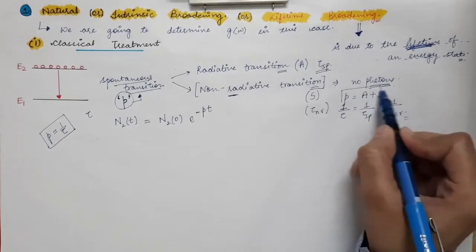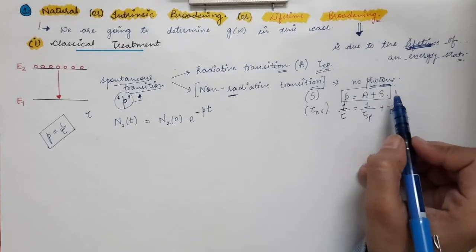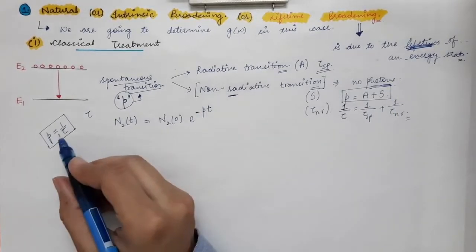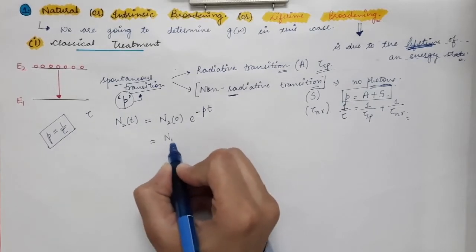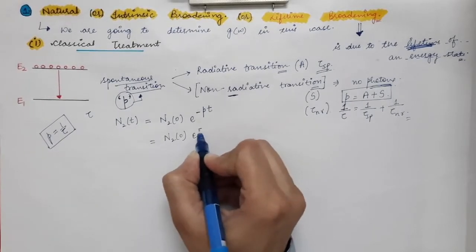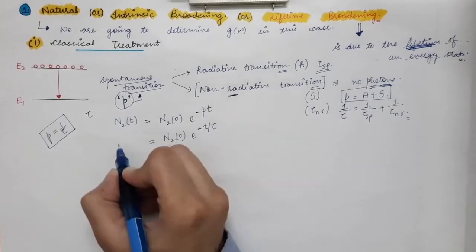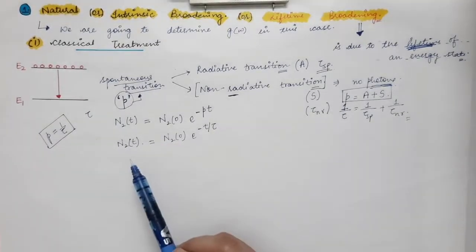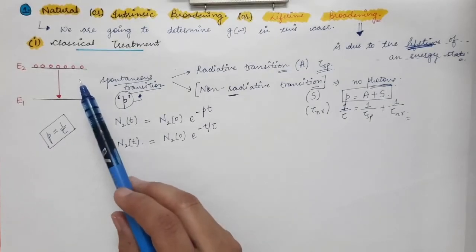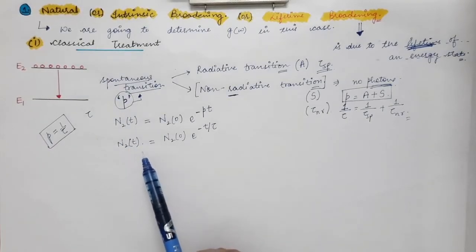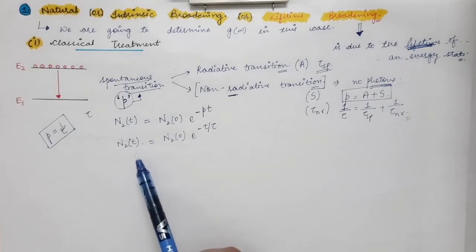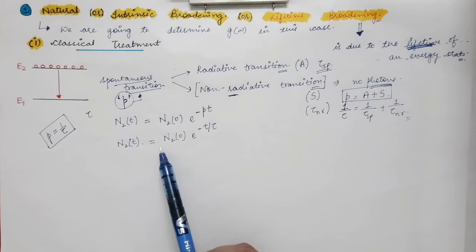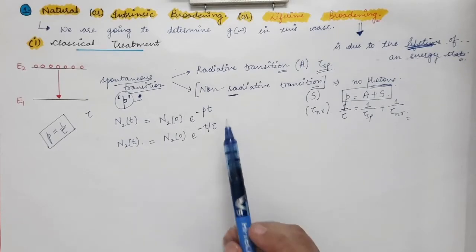So P is equal to capital A plus S. From here we can substitute P as 1 by tau. So that will be equal to N2(0) into e to the power minus t by tau. You can see that the number of atoms in the excited state which are present at any time t is given by this formula, and there is an exponential decrease.